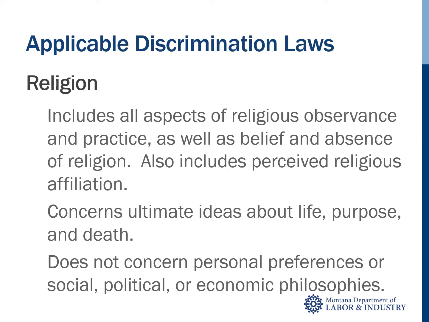Title VII of the Civil Rights Act of 1964 defines religion as including all aspects of religious observance and practice, as well as belief. These protections apply whether the religious beliefs or practices in question are common or non-traditional, and regardless of whether they are recognized by any organized religion. The test under Title VII's definition of religion is whether the beliefs are, in the individual's own scheme of things, religious. Belief in God or gods is not necessary either.